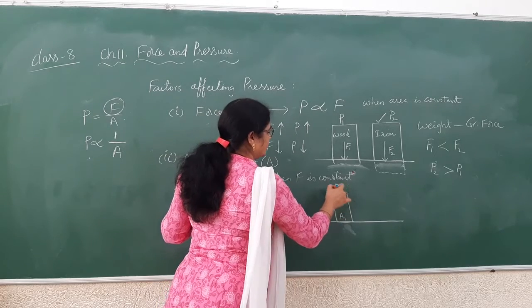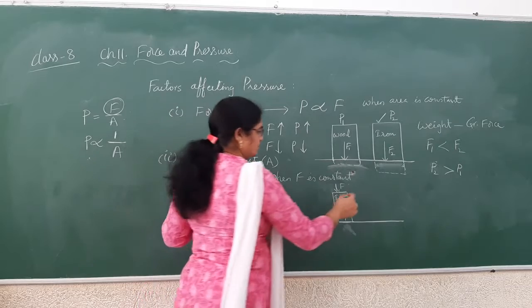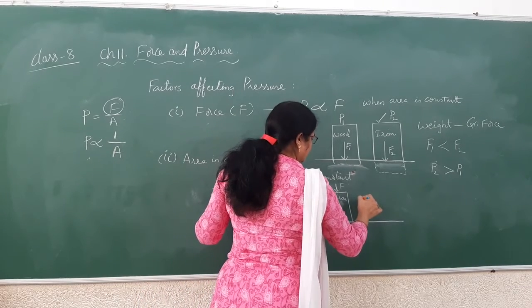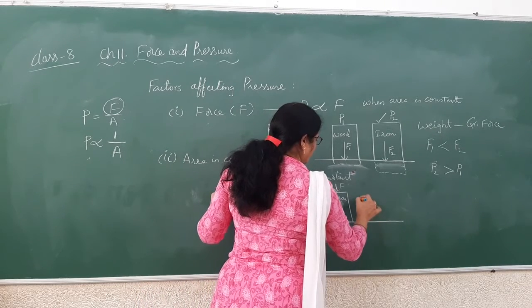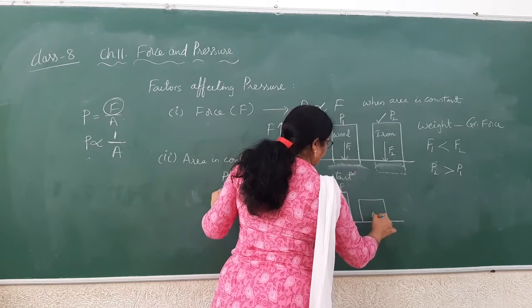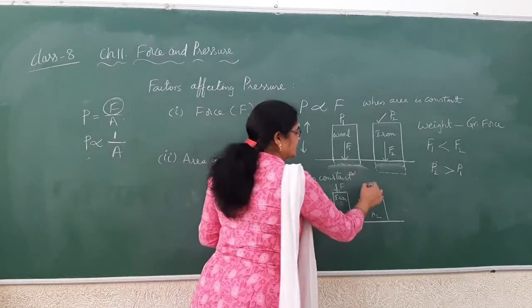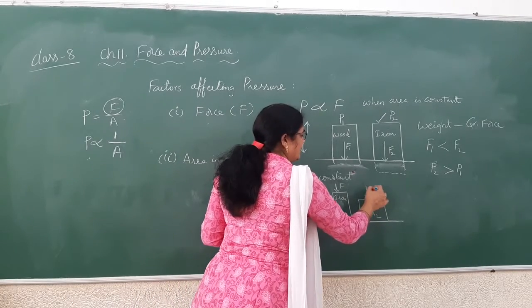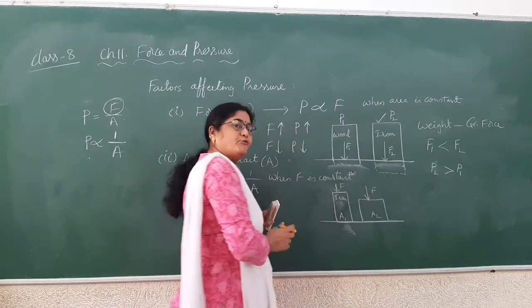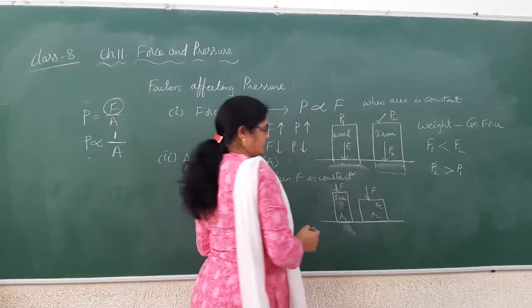So the same force F is applied here on the sponge, and I am taking the same iron block of the same weight but with more area. Here the area in contact is A2, which is more, but it is again made of iron and it is applying again the same force. Force is constant.